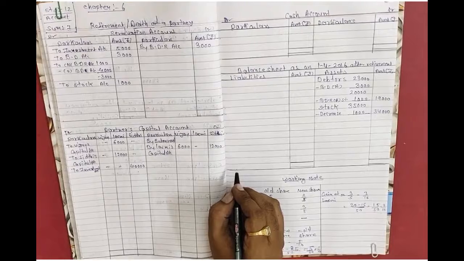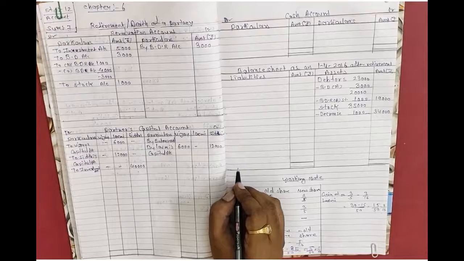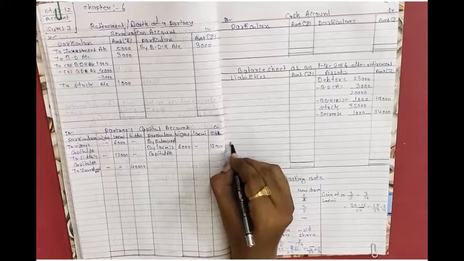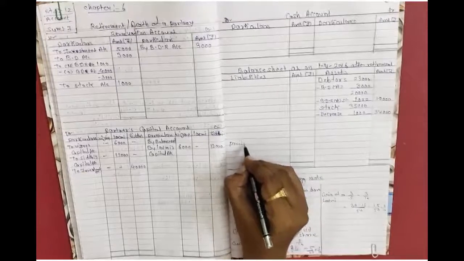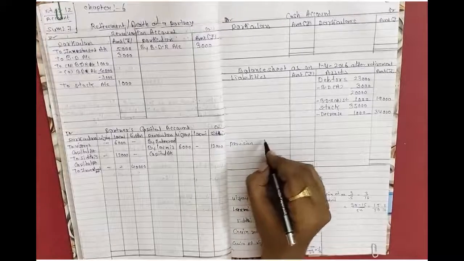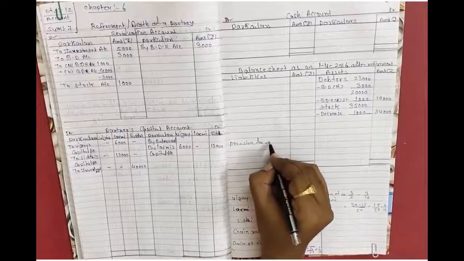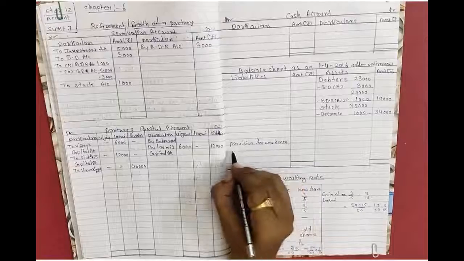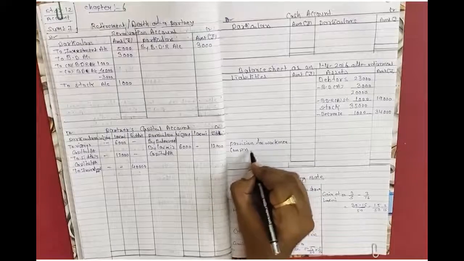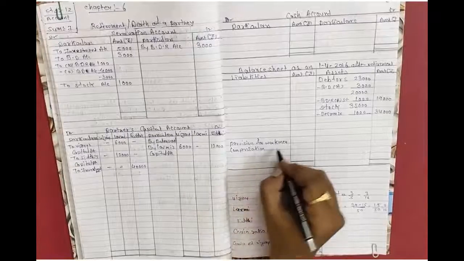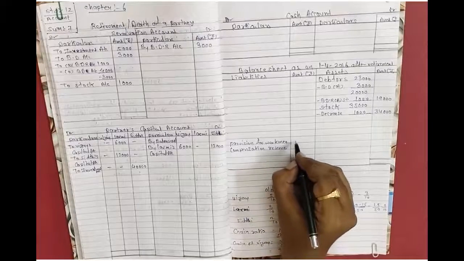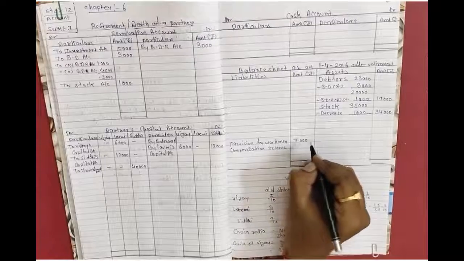Now next adjustment, claim of rupees 7,000 is accepted for workman compensation. Okay, first we will write down on the balance sheet liability side provision for workman compensation reserve, amount of rupees 7,000.